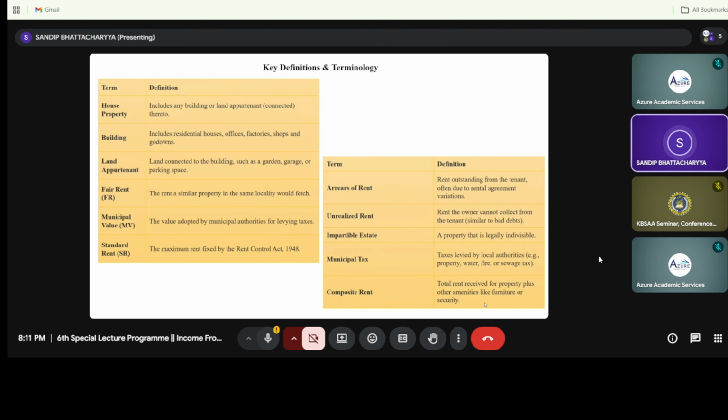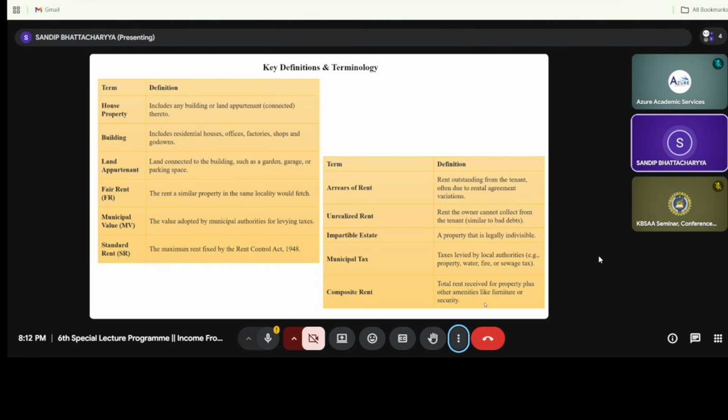Next is the impartible estate. This is a property that is legally indivisible. It connects to various provisions of the Income Tax Act. Next is the tax levied by an authority. The authority is the municipal corporation. It is about the property tax. It may be the water charges. It may be the fire tax. It may be various types of provisions under the municipal authority. And next is the composite rent, that is the total rent received for the property plus the other amenities, features or the security.